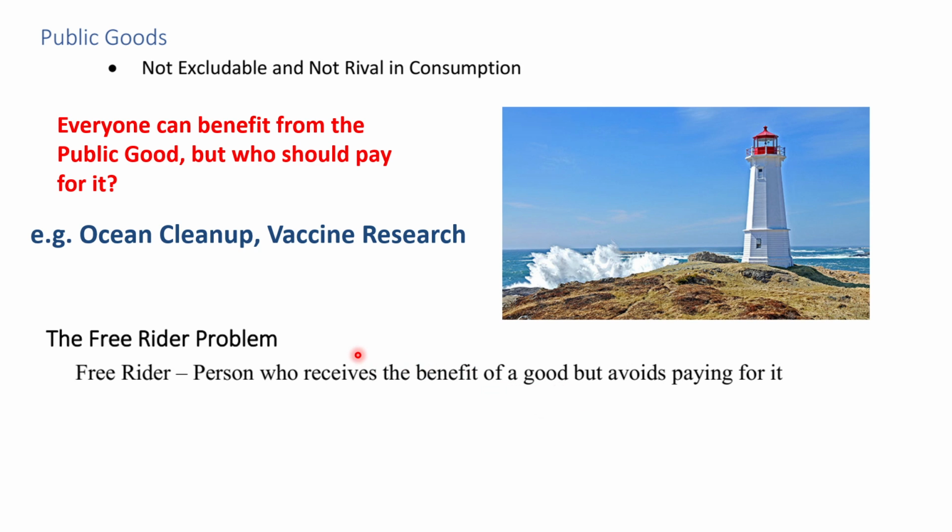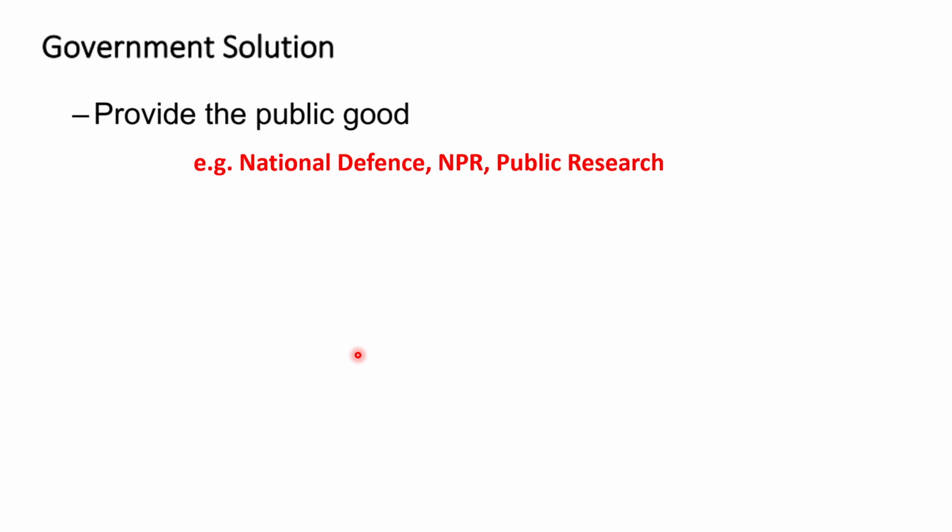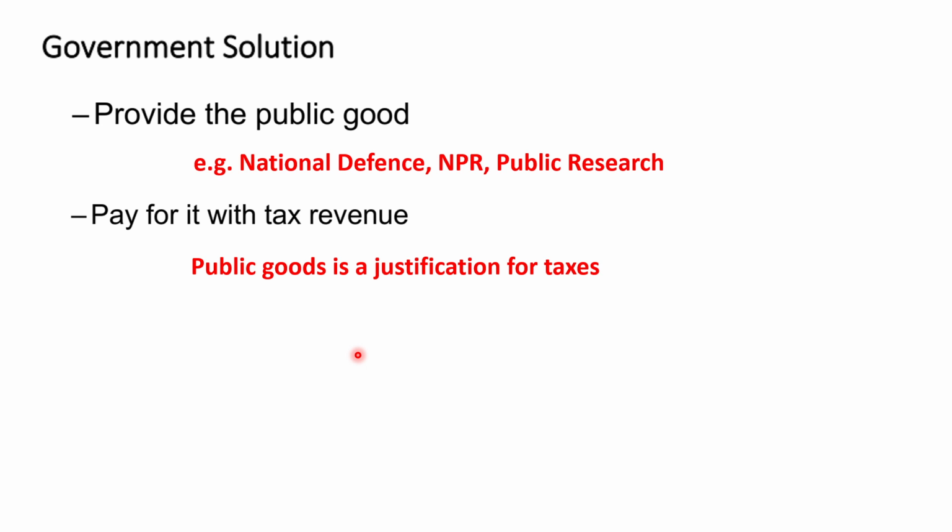A free rider is a person who receives the benefit of the good but avoids paying for it. And because of the free riders problem, the private market does not have an incentive to supply the good. Then it is up to either the government or charitable foundations to supply the public good, because there is no profit to be made. So the government can provide public goods such as national defense, NPR, and public research, and they can pay for it with tax revenues. The public good is a justification for taxes.